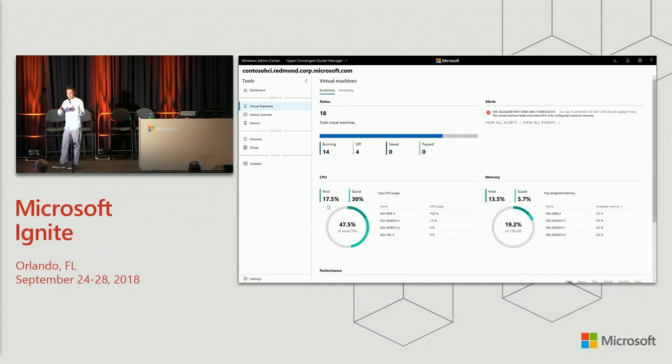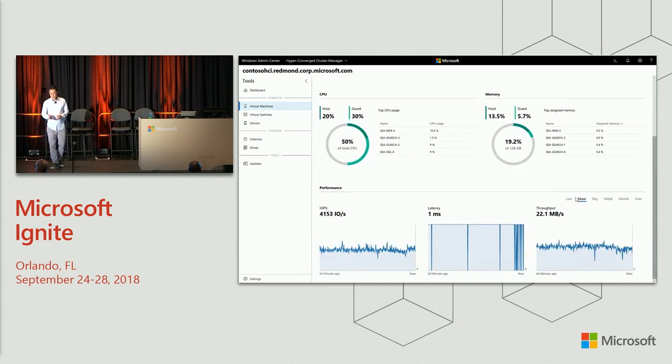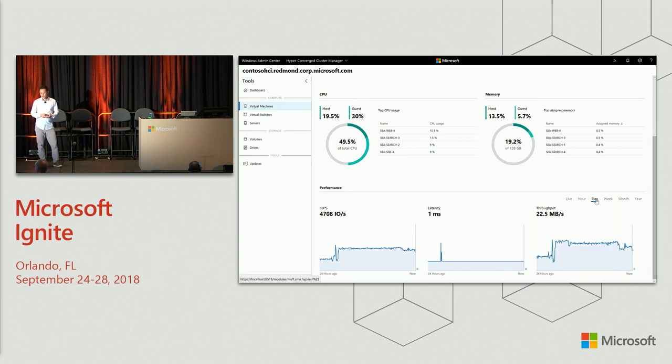Now, if we go back, you can also see there are CPU and memory charts showing you the host versus guest usage, and also the top VMs that are consuming the most resources as well. And below, we have IOPS, latency, and throughput charts collecting data across all your VMs. And if you're on Windows Server 2019 hyper-converged, then we have historical charts for hour, day, week, month, up to a year that's automatically collected out of the box for you.